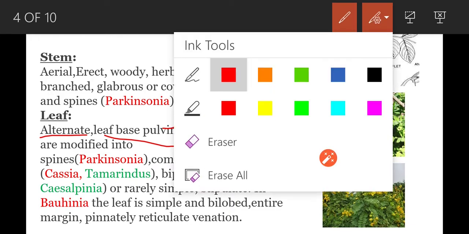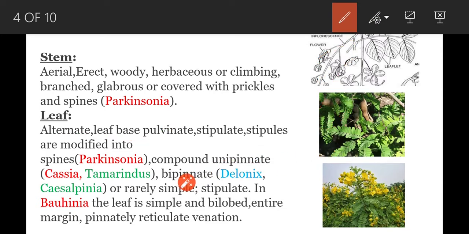Next, leaves are compound unipinnate, as in Cassia and Tamarindus. That means the leaf lamina is dissected up to the midrib and a number of leaflets are present on either side of the rachis. This type of leaf is called a compound unipinnate leaf. They are found in Cassia fistula, Cassia auriculata, and Tamarindus indica. And bipinnately compound leaves are found in Caesalpinia pulcherrima and Delonix regia.